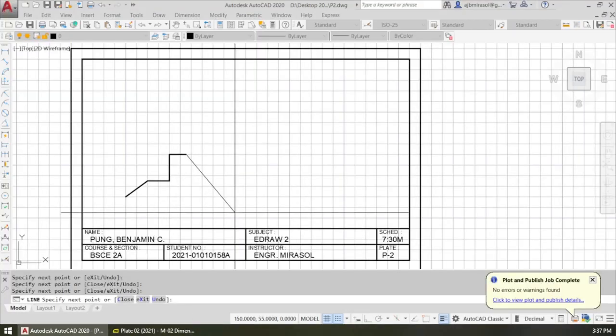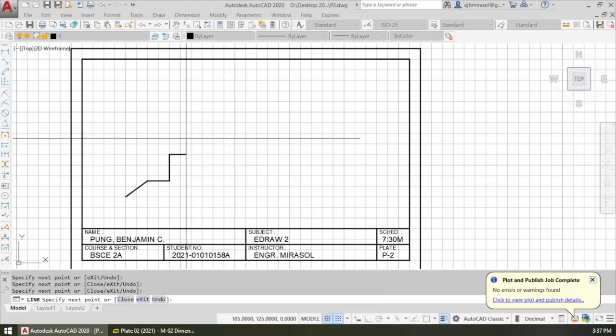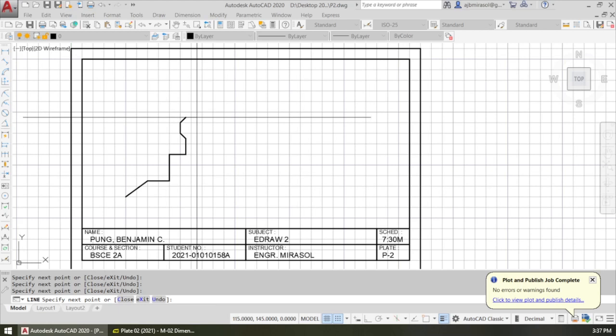Let's be sure that the snap and the grid are turned on. Okay, so 15, 15, 5, 10, 5 again, 10, 5, 10, 15, and 10.